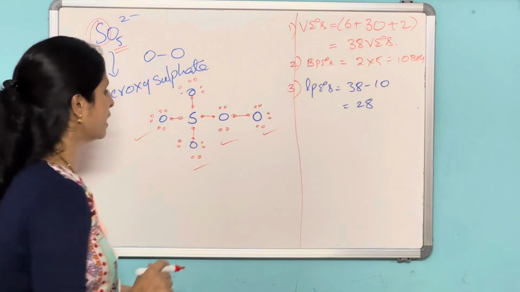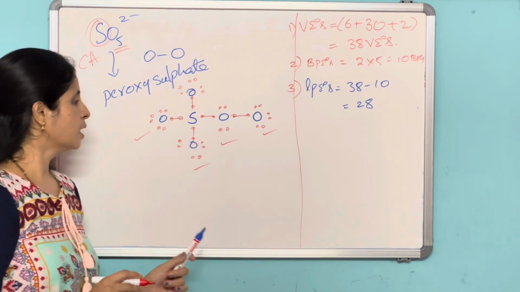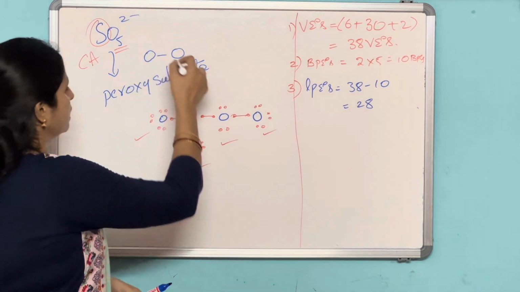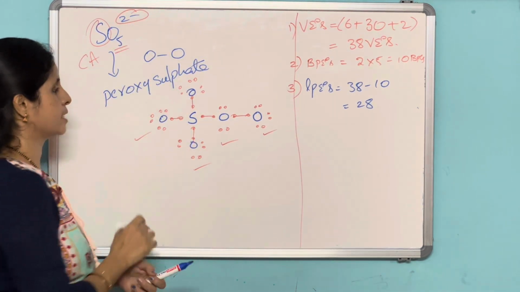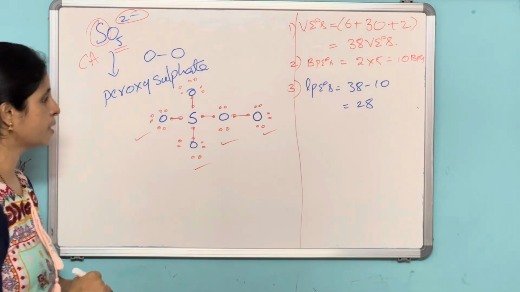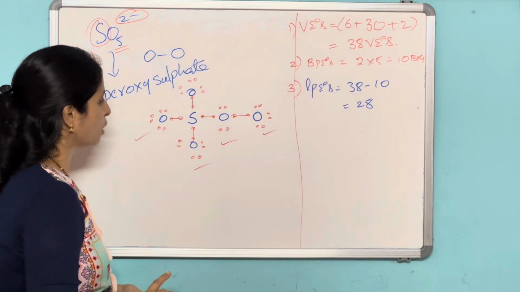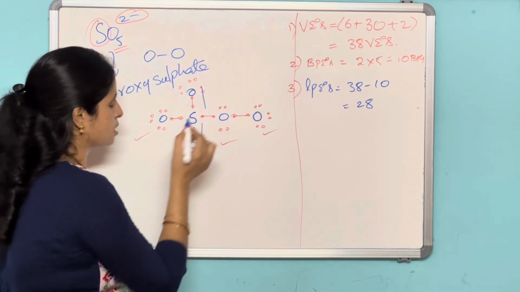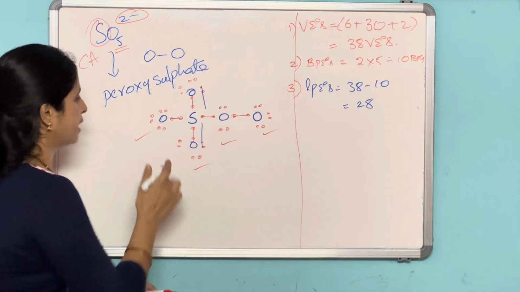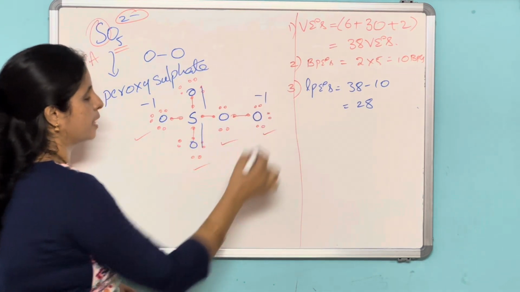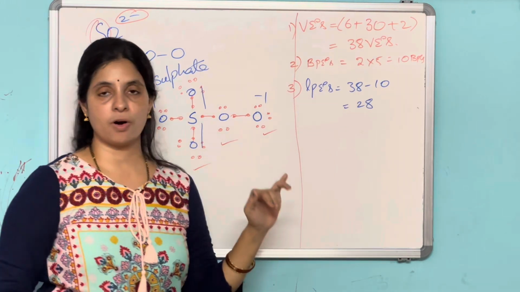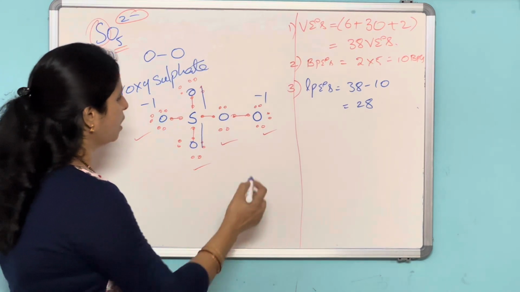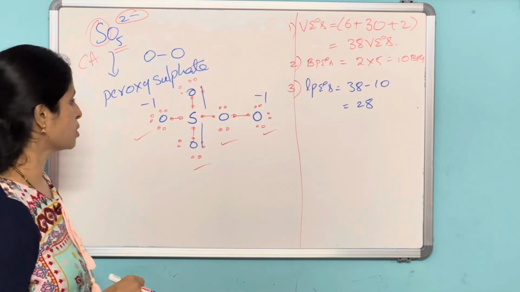Okay. Now the sulfur atom tries to be in maximum covalency. 2 minus is there. Where to keep this negative charge? It wants to be in maximum covalency, I told you. So this oxygen will share a pair of electrons, and this oxygen will share a pair of electrons, and here the two terminal atoms. I told you, oxygen with a single bond will bear a negative charge. Now we'll check that with the formal charge also by calculating.